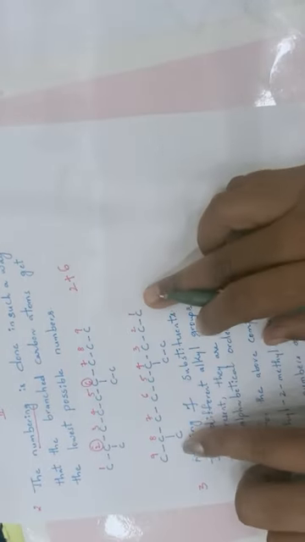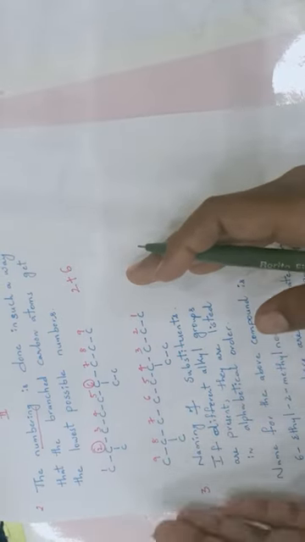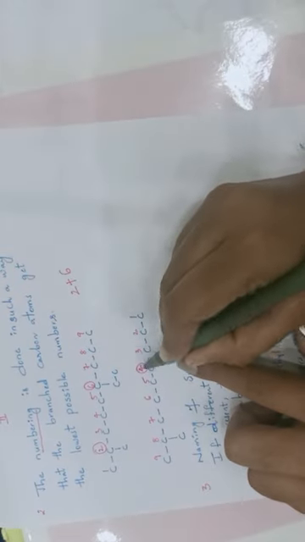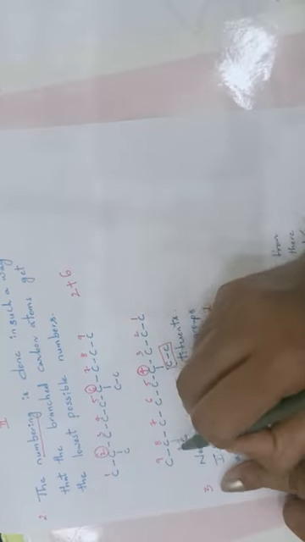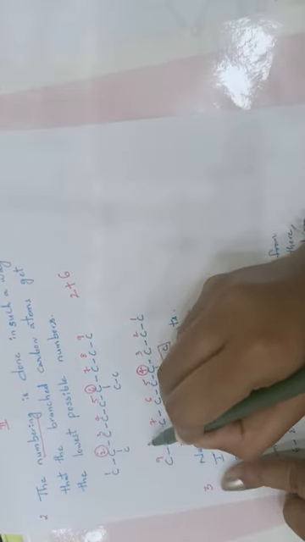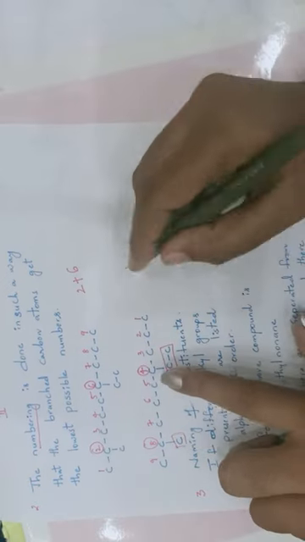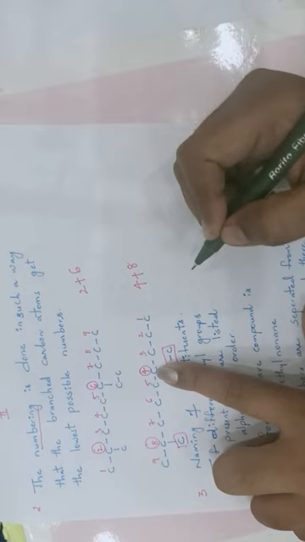If you give numbering from right to left, 1, 2, 3, 4, a side chain is present at the 4th carbon, and another side chain is present at the 8th carbon. In this manner of numbering, side chains are present at the 4th carbon and 8th carbon.